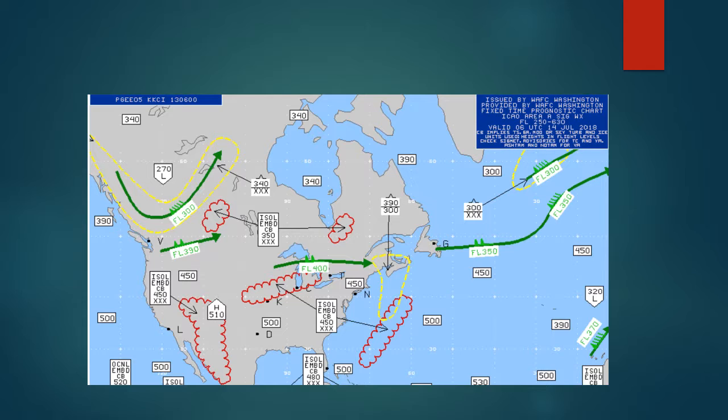This is the image of high-level significant weather chart, and there's a jet stream at flight level 39,000 passing through Washington, Idaho, and Montana. And there's another jet stream at 40,000 feet starting from Minnesota and going up to Canada. And there are isolated embedded cumulus clouds at the southwest part of the US and the middle of the US. The highest cloud top is 45,000 feet and the lowest one is below 25,000.